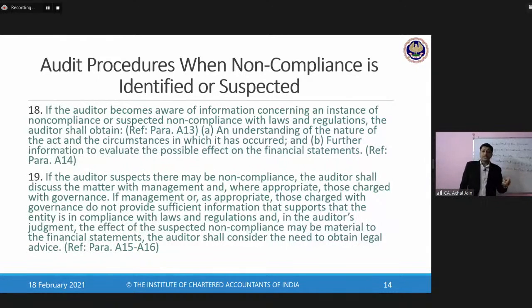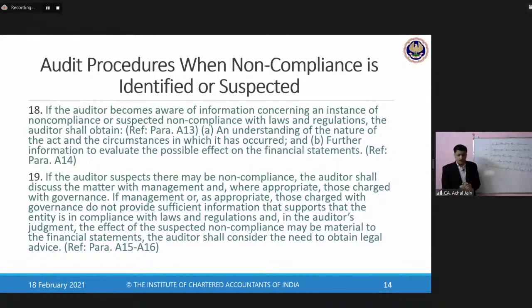So one thing we now understand is that it's not necessary that when there is a non-compliance, it will get documented. Even if there is a non-compliance, and even if it is not material and there is no impact in the future years, the auditor needs to close it appropriately in his audit working papers. Okay, clear?